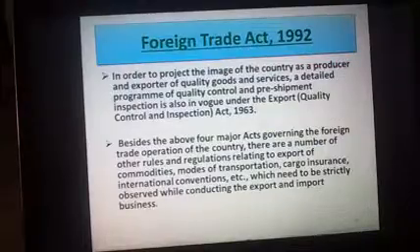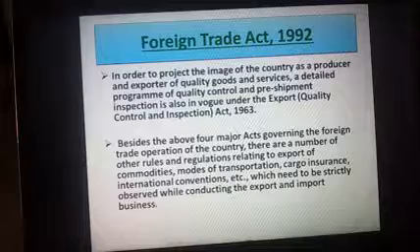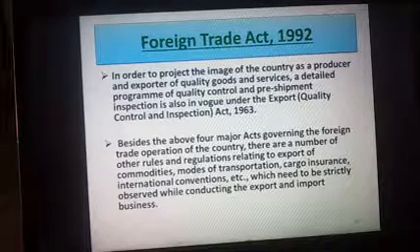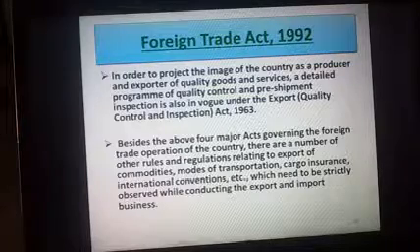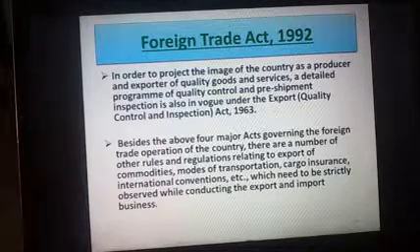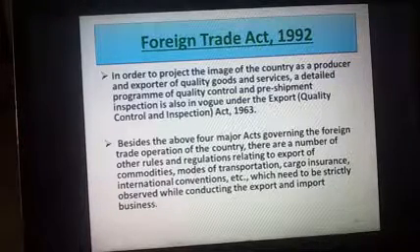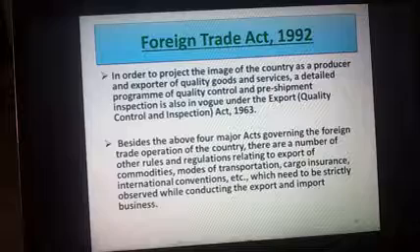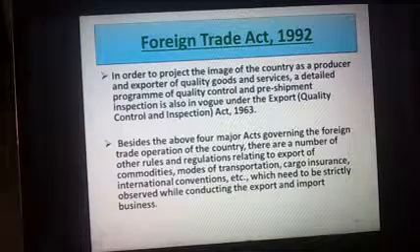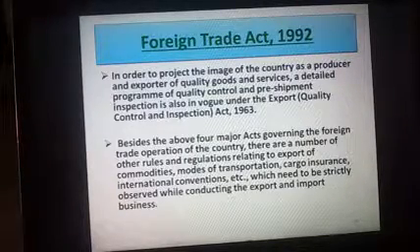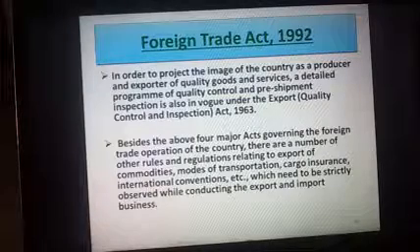Now let us see some other key points related to the Foreign Trade Act. In order to protect the image of a country as a producer and exporter of quality goods and services, a detailed program of quality control and pre-shipment inspection, known as PSI, is also in vogue under the Export Quality Control and Inspection Act 1963.